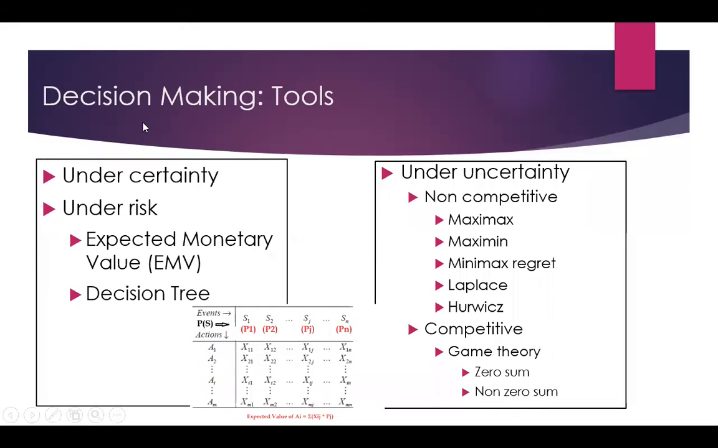As I told you in my previous lectures, decision making is usually under three situations: under certainty, under risk, and under uncertainty. Today I'll talk about decision making under uncertainty when there is a non-competitive situation. In my next video, I will talk about game theory, which is decision making under uncertainty with a competitive situation.